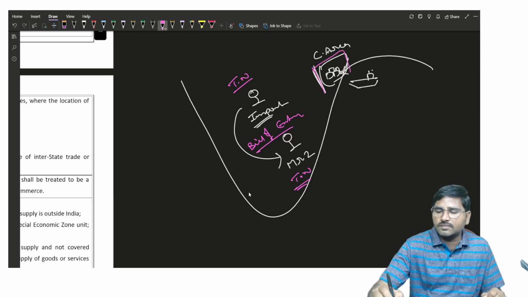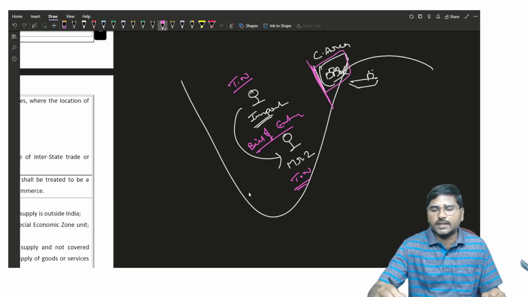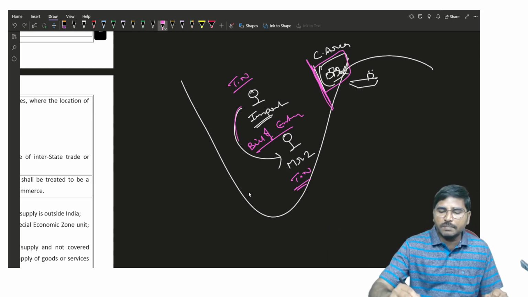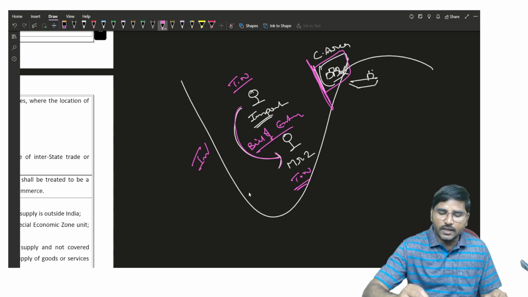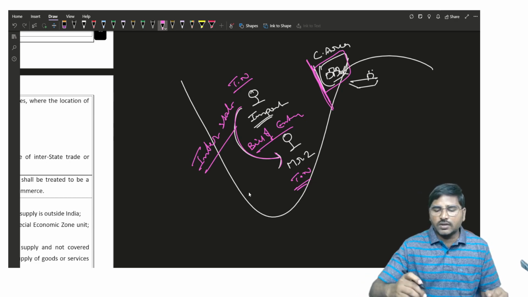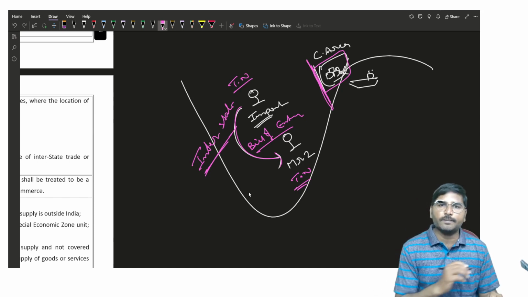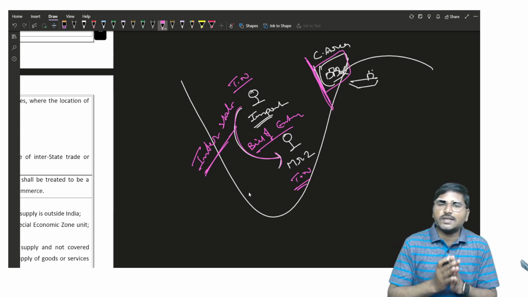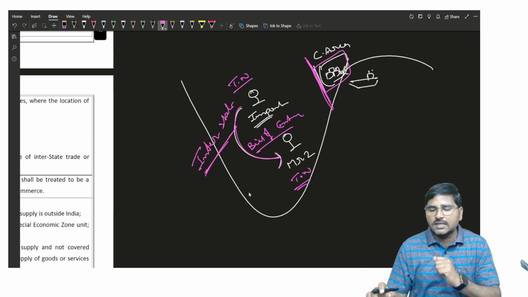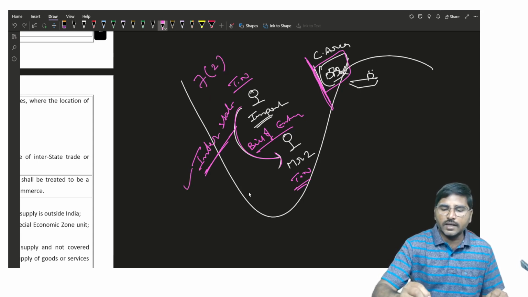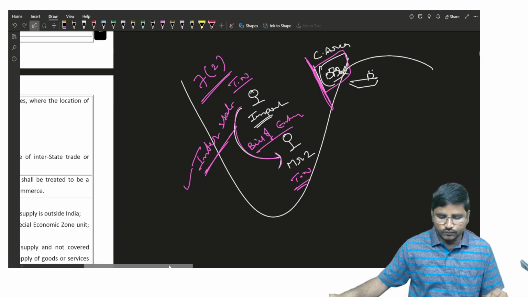when the goods are at the customs area, before crossing of the customs frontiers, that is before crossing of the customs station, if the goods are sold by one person to another person, it shall be treated as interstate. Even though the supplier and the recipient might be located in the same state, we still have to consider it as an interstate supply. So before crossing of the customs frontiers of India, where the importer sells those goods to some other person by transfer of document of title to goods, it shall be treated as an interstate supply. That is the content of section 7 subsection 2. Is it clear?